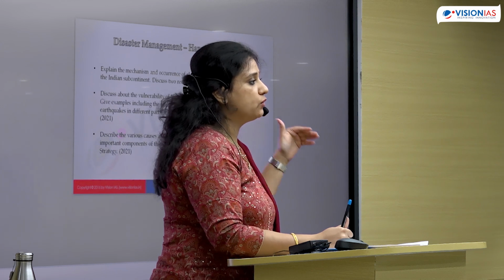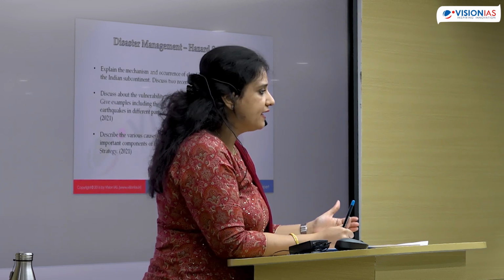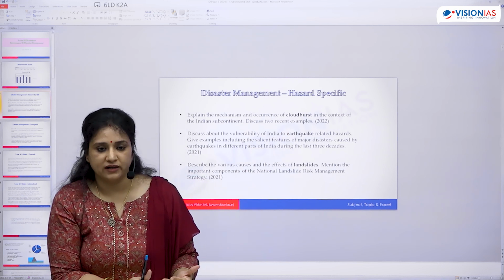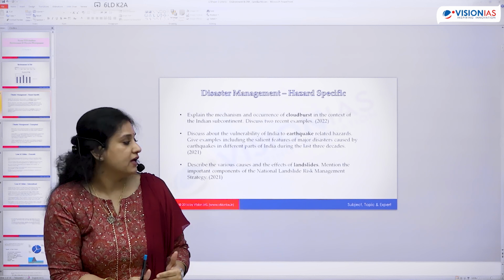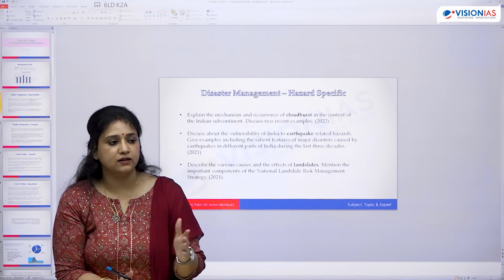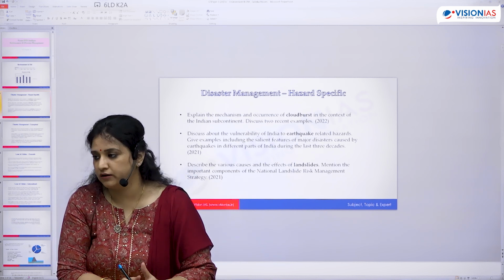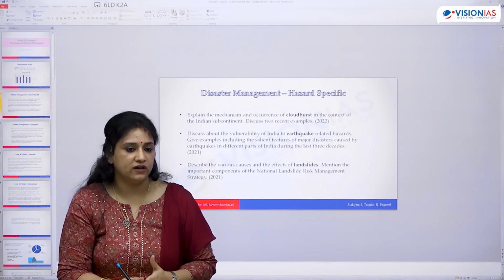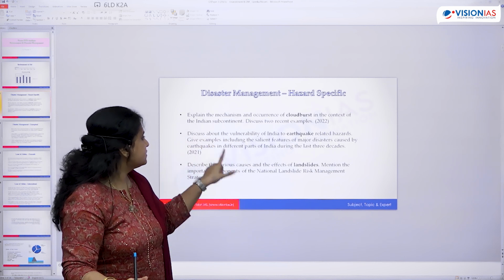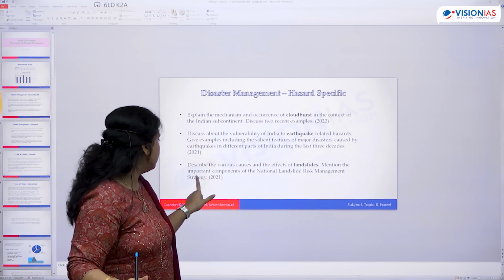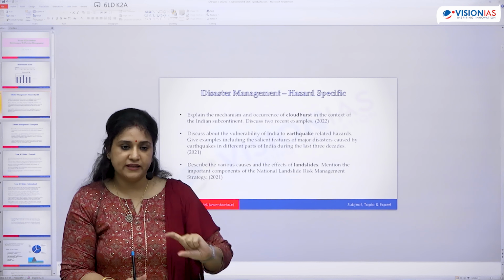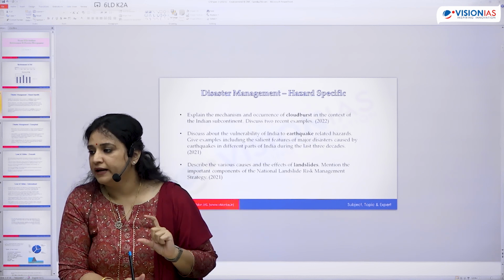Then you should be able to tell the reasons for that hazard, as to why it happens. If you're talking about earthquakes, you will talk about plate tectonics and the movement of plates. And then you should analyze, with respect to that hazard, what the major vulnerable places in the world are, and what India's status is with respect to it. Mostly the questions talk about the Indian subcontinent, India and India's strategy. The hazard will be general, but they will ask specifics with respect to India.